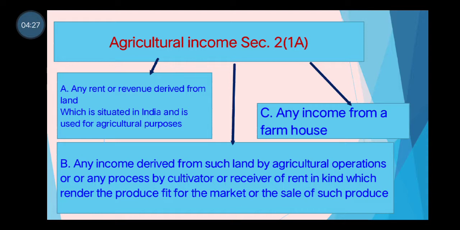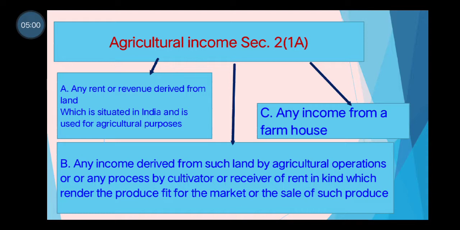Second thing is any process by cultivator or the receiver of rent in kind which renders the produce fit for the market. Suppose if the agricultural produce is not fit for the market, meaning that you cannot sell it in the market as it is cultivated from the land. In that case, that produce should be made fit for the market.